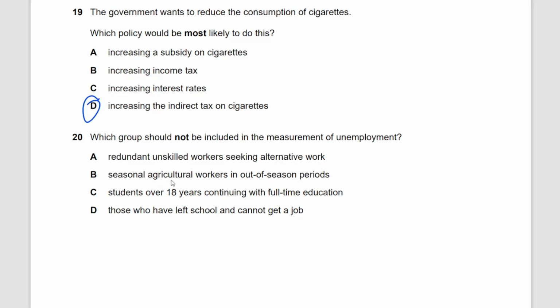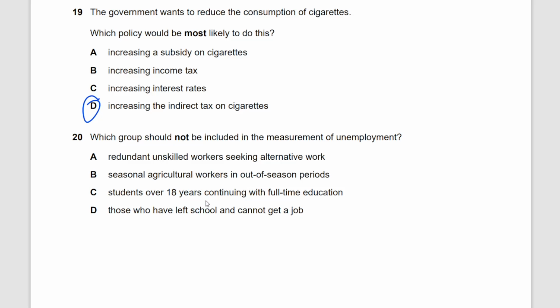Seasonal agricultural workers in out of season periods. If these seasonal workers cannot find any other work despite actively seeking it, then they would be accounted for in the measurement of your unemployment.